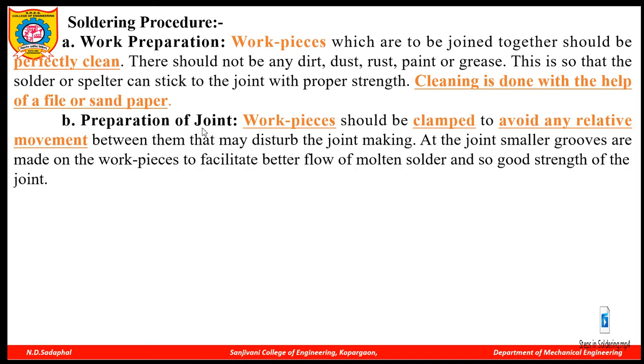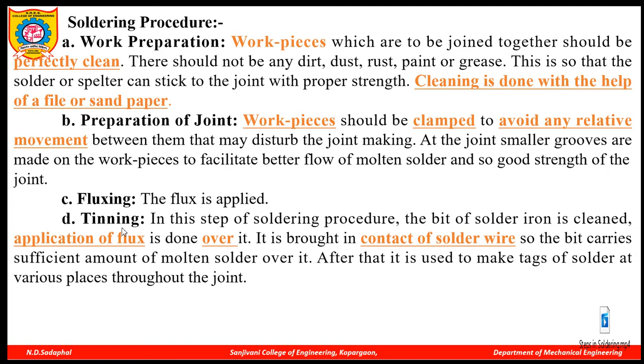Then preparation of the joint. In the second step, you have to clamp the workpiece with some clamping devices, so that there is no relative motion of your workpiece while soldering is done. Then the flux is applied, and heat is applied by the soldering gun. Then tining.